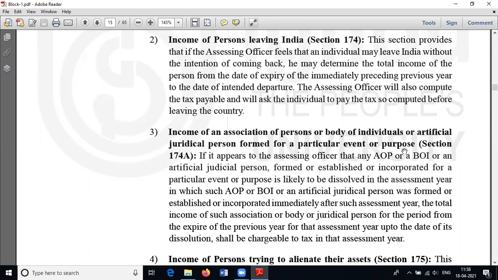For example, a group of people jointly form an AOP in order to take a contract for a bus stand or a bridge or a dam. On finishing such a work, the partnership will automatically terminate.